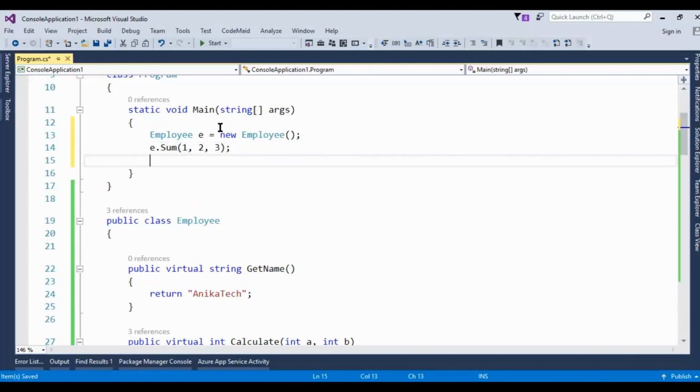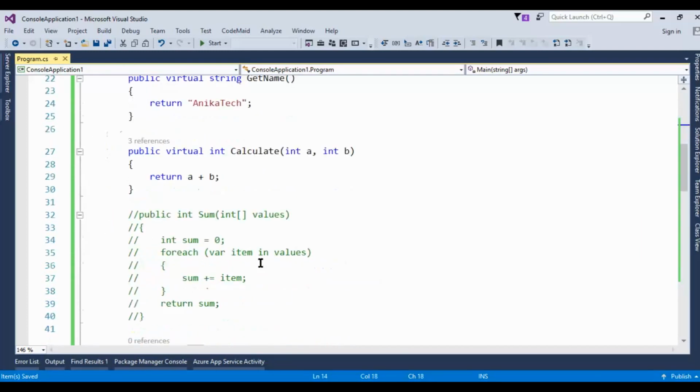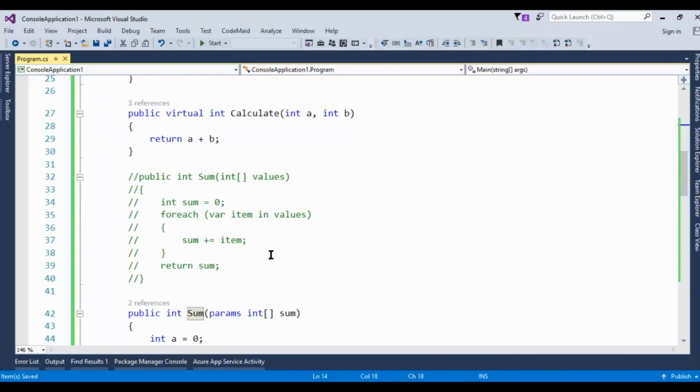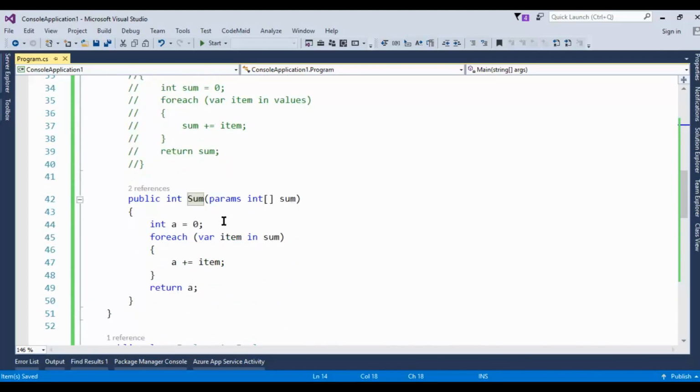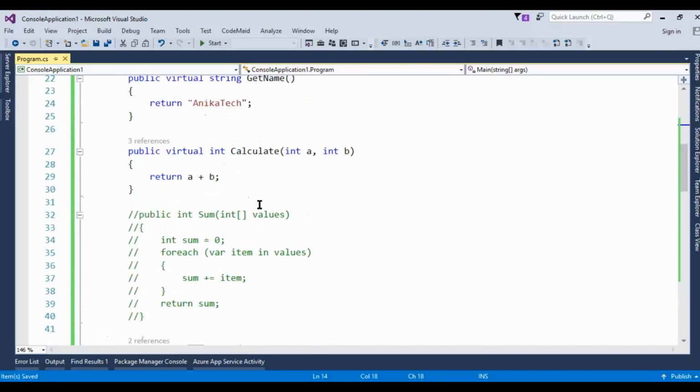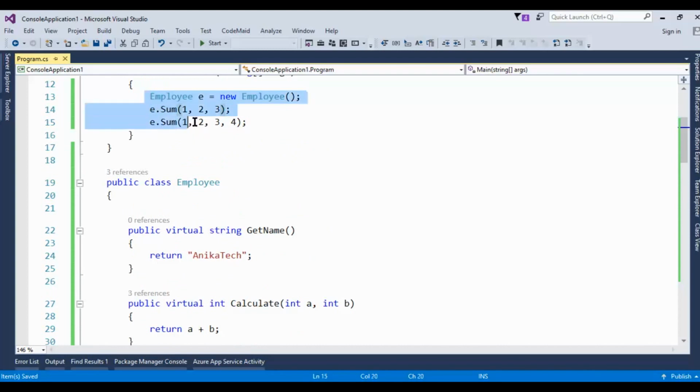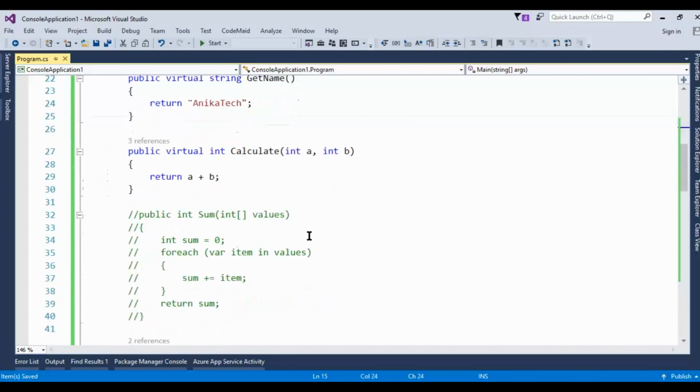And if we have a requirement to pass multiple, 2, 3, 4, what is this? This is known as overloading: same method name with different parameters. So through params we can also achieve overloading. The method will be the same, but here we can pass multiple parameters at the same time using commas. So this is known as params.